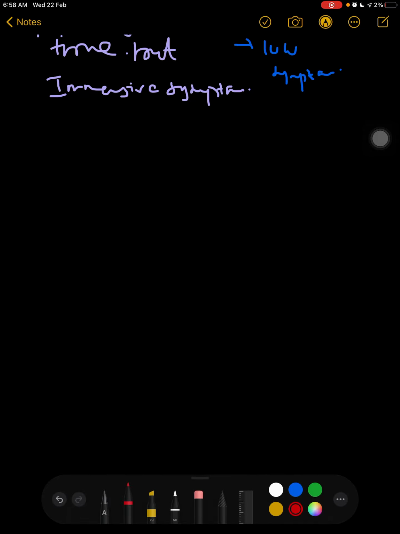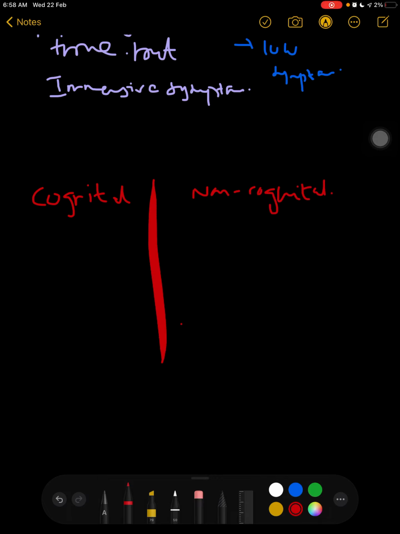Now we have another type, which is whether the disease is congenital or non-congenital. Okay, let me write over here. Congenital or non-congenital, right? Now, congenital basically means genetic. You have inherited the disease in your gene, right? It is inherited.